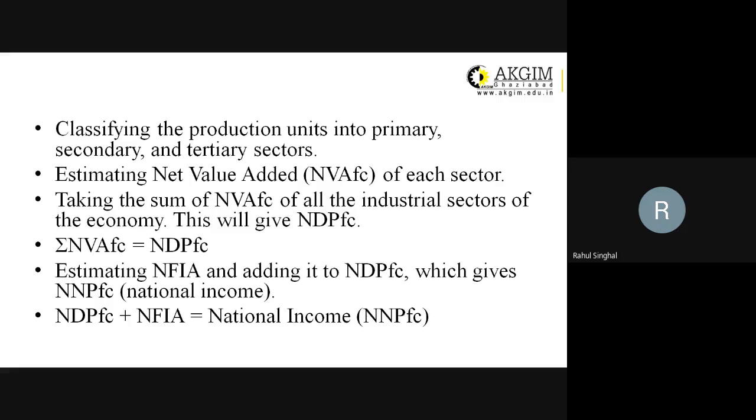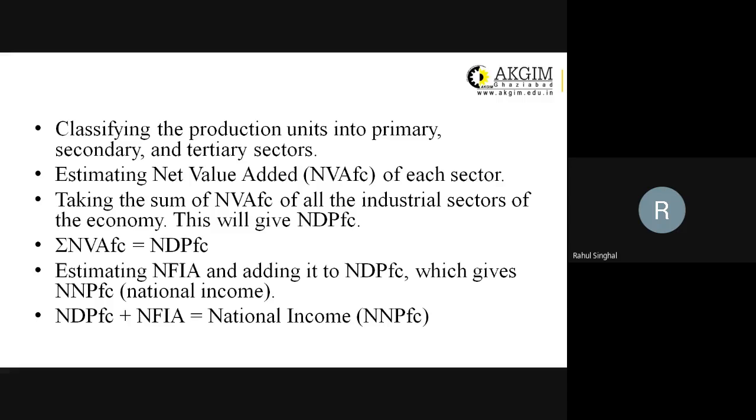Next is the secondary sector. All the manufacturing activity other than agriculture and allied activities will become part of the secondary sector. And the tertiary sector is all the service sector: financial services, consultancy services, IT services, any kind of services will form part of the tertiary sector.